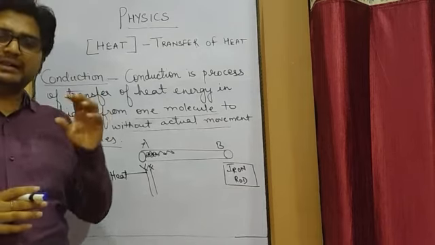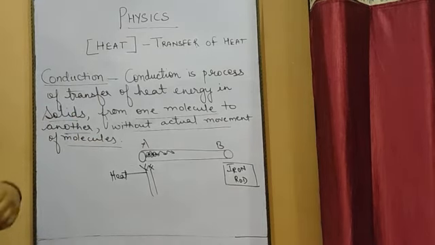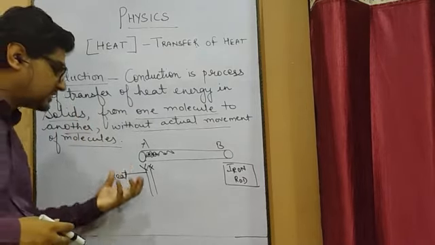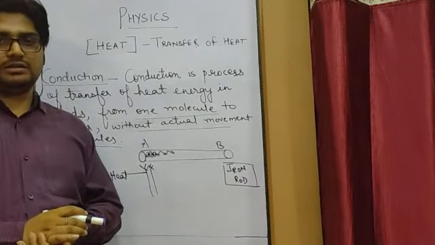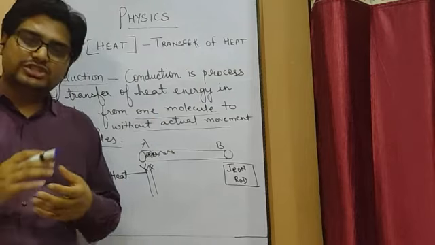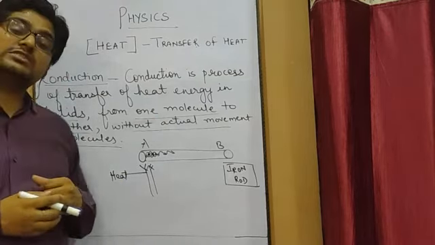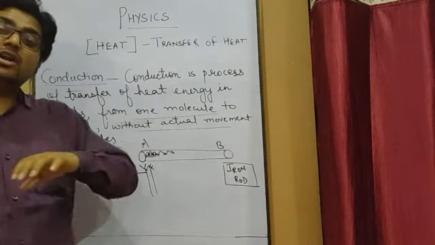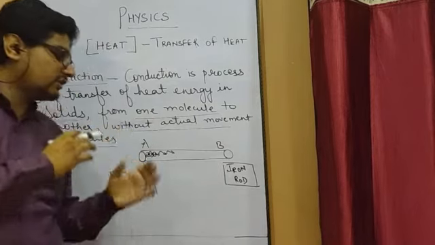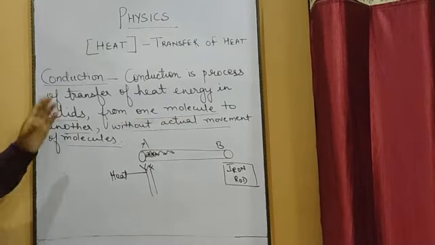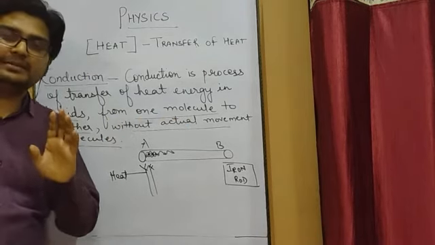So basically the method of conduction takes place in solid, and it is also taking place only in the objects which are good conductors of heat, like iron, steel, copper, aluminium. So those objects which are good conductors are capable of transferring the heat energy from one end to another end. In that condition only the process of conduction will take place.